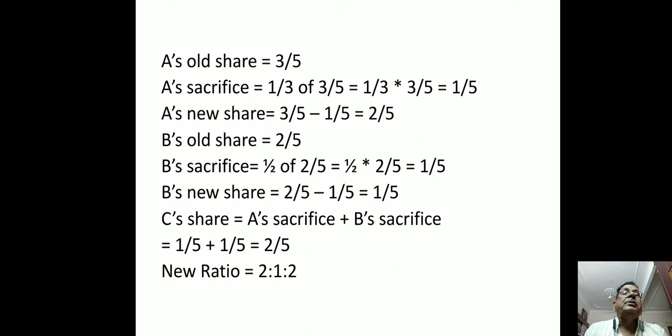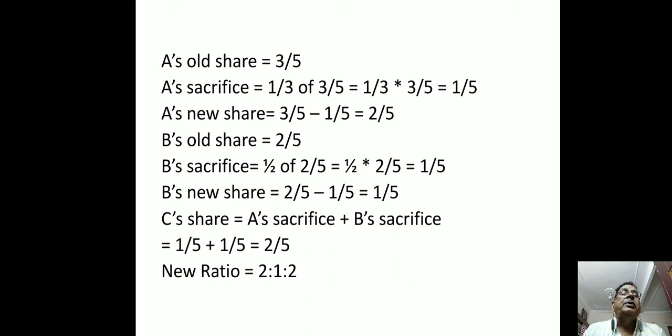Now B's old share from the old profit sharing ratio is equal to 2/5. B sacrifices 1/2 of 2/5, meaning 1/2 multiplied by 2/5, which is equal to 1/5. Now B's new share is equal to B's old share minus B's sacrifice. B's old share is 2/5 and B's sacrifice is 1/5, so 2/5 minus 1/5 is equal to 1/5. So B's new share is 1/5.